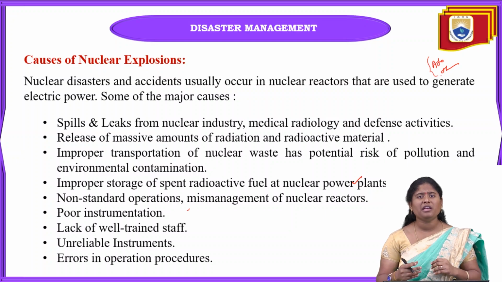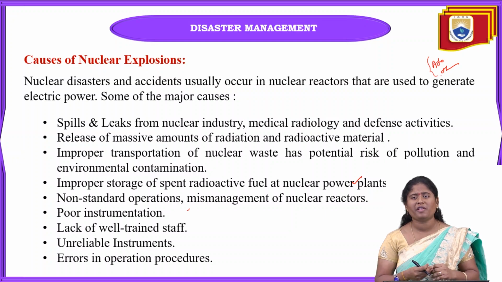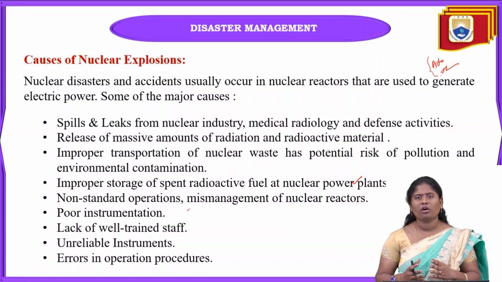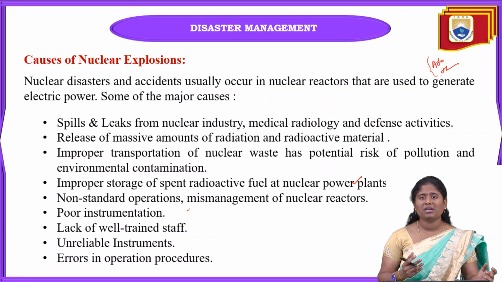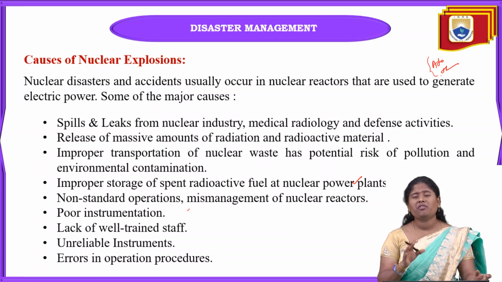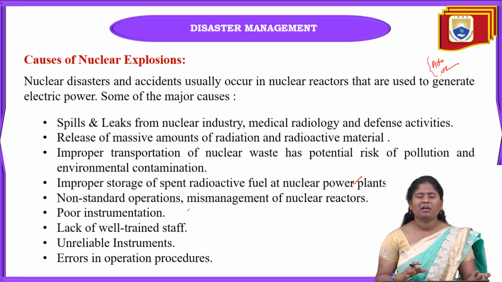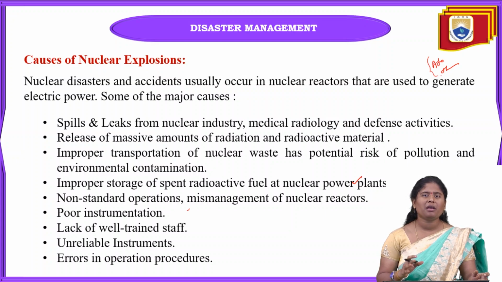If any leaks or spills happen, we have to take immediate action to repair them, or else it may also cause explosions. Next, we have to take very well trained staff in nuclear power plants. A lack of trained staff will have a big impact on these nuclear power plants.